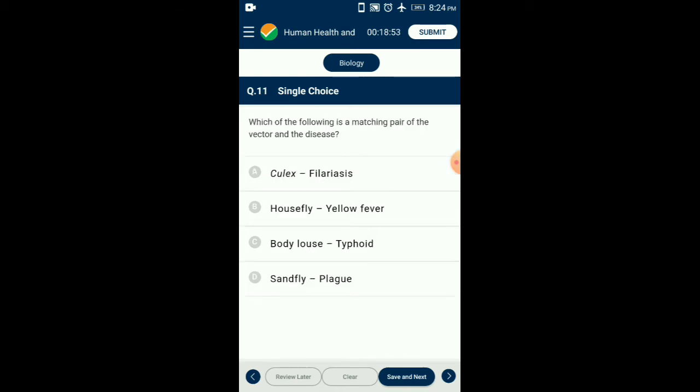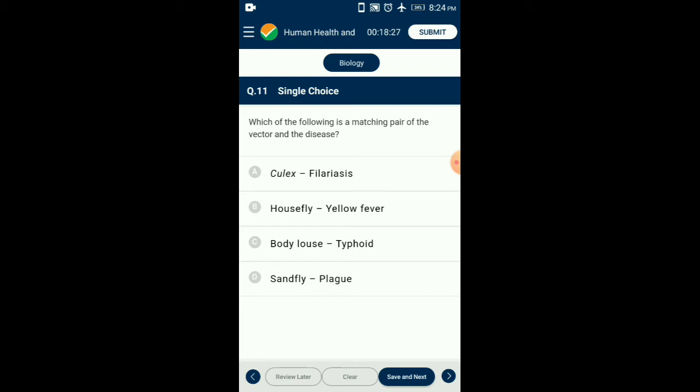Question number 11. Which of the following is a matching pair of the vector and disease? Elephantiasis or filariasis is a vector-borne infectious disease which is caused by the filarial worms Wuchereria bancrofti and Wuchereria malayi. This disease is transmitted to healthy individuals through the bite of infected female Culex fatigans mosquitoes.